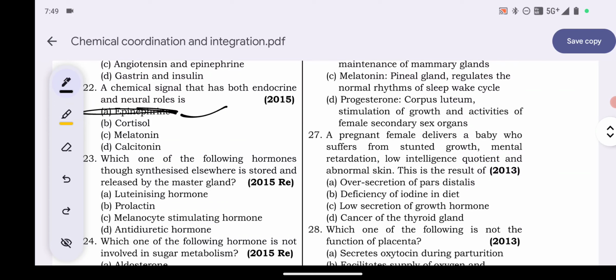Explanation: epinephrine secreted from the medulla of adrenal gland acts as both an endocrine hormone as well as a neurotransmitter. So A is the answer.